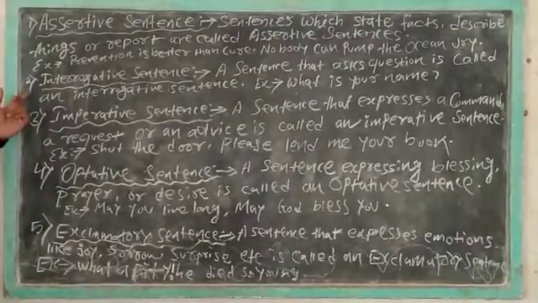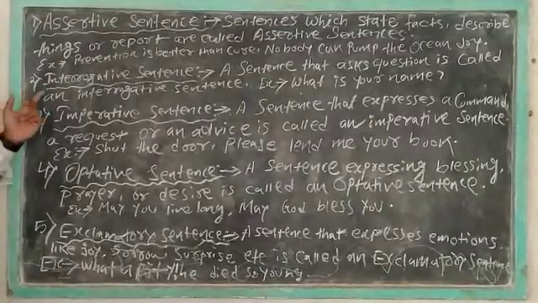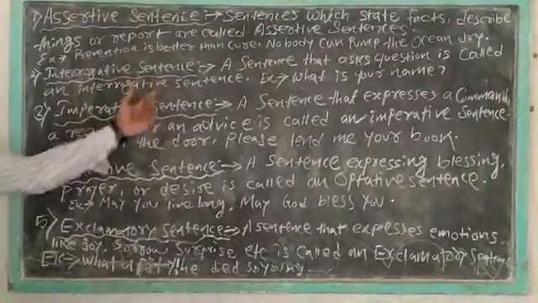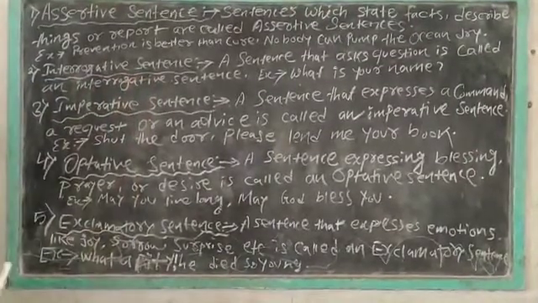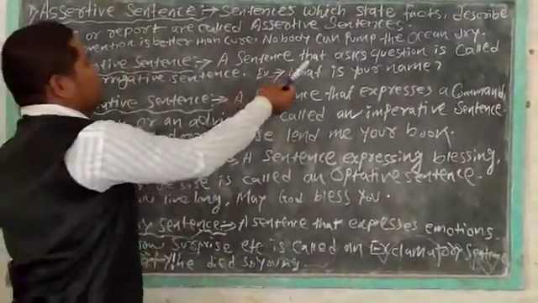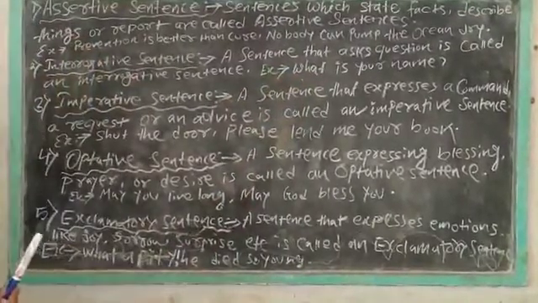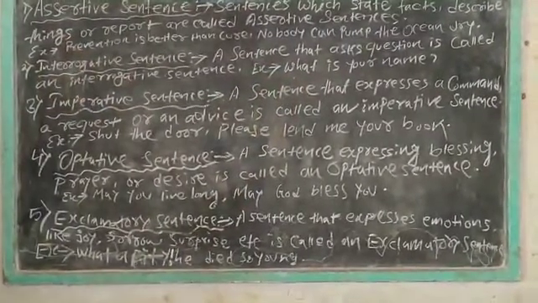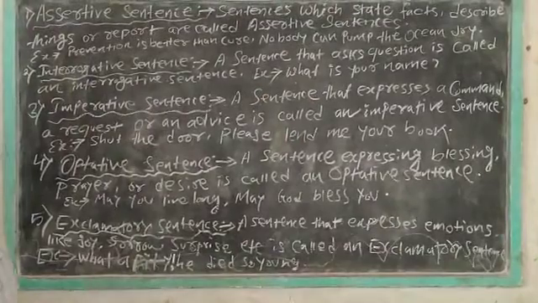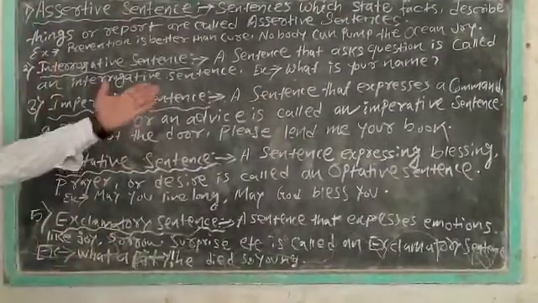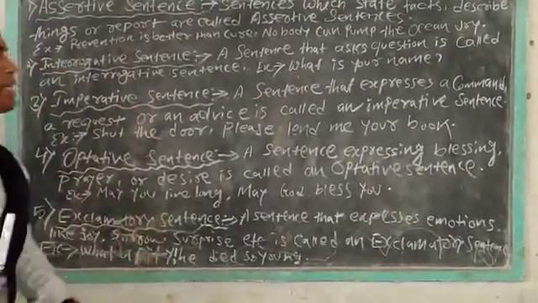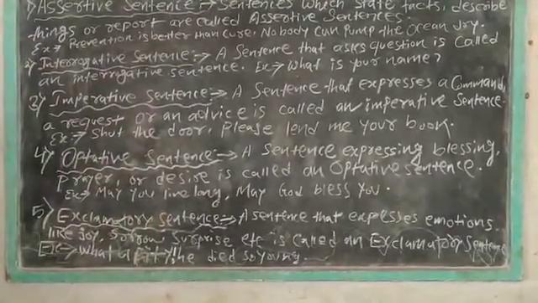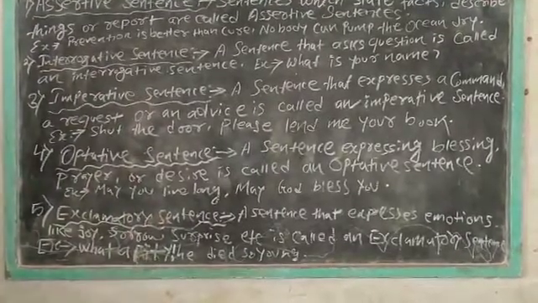Okay. Now come to the second one. The second one is interrogative sentence. What do we mean by interrogative sentence? A sentence that asks a question is called an interrogative sentence. For example, you can say, what is your name? Here in this sentence, the query of the speaker is expressed. That's why it is an example of interrogative sentence.